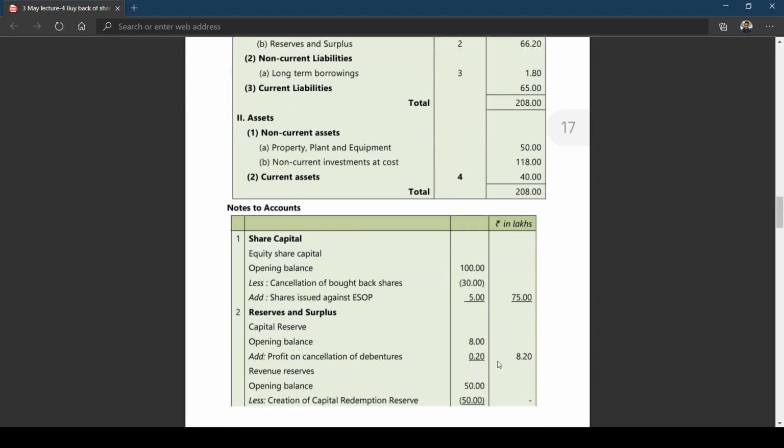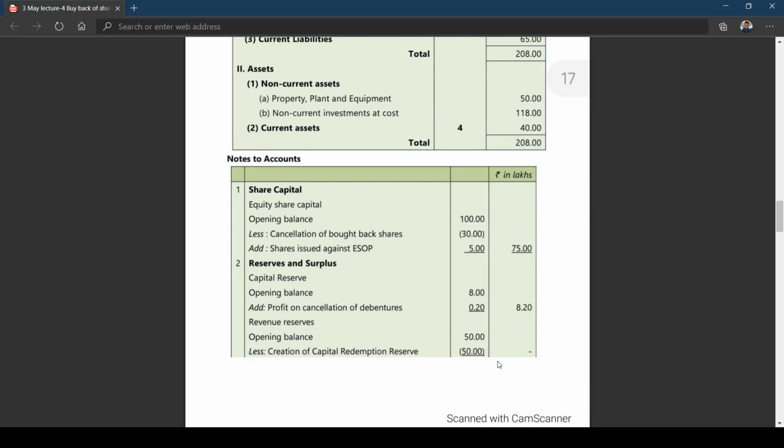Equity share capital opening balance 100 lakhs. Less cancellation of bought back of shares 30. Add shares issued against ESOP, because what happened, share capital will increase, no? I think this is clear.